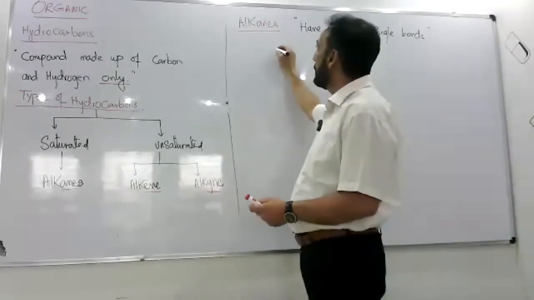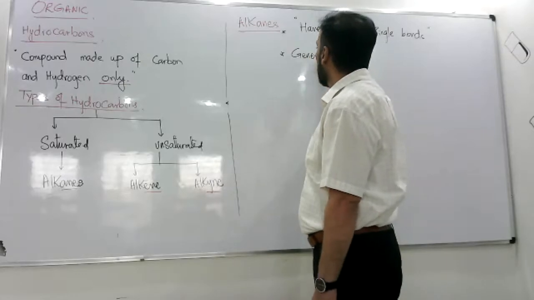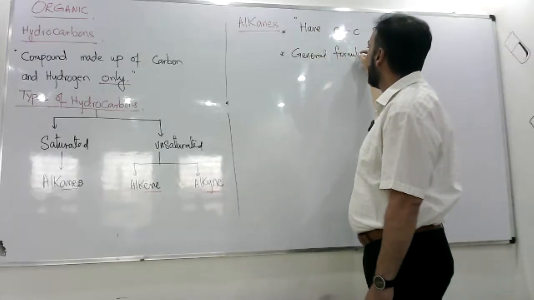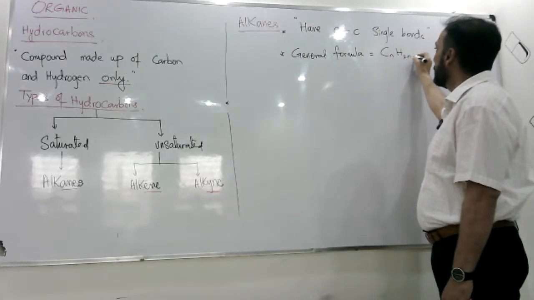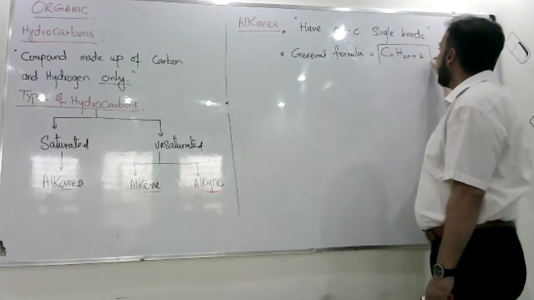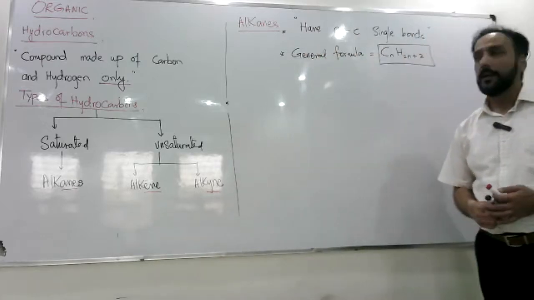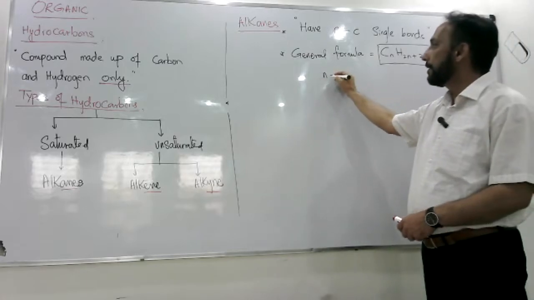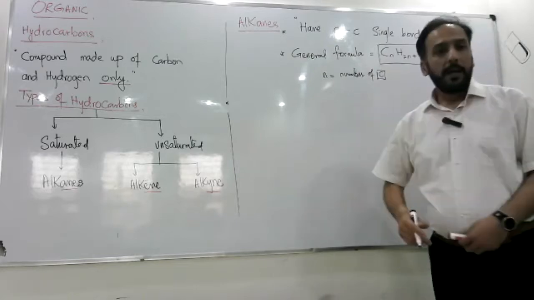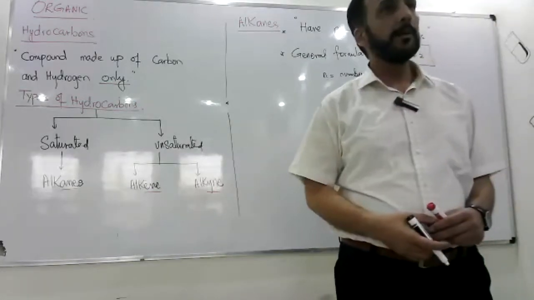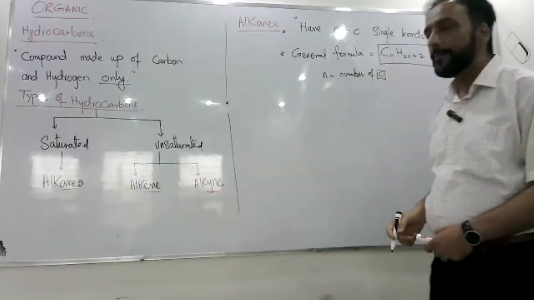The general formula of alkanes, ये तो इसकी definition में आता है. General formula of alkanes is CnH2n+2. Where this n is the number of carbon atoms. CnH2n+2, plus 2. N is the number of carbon atoms.